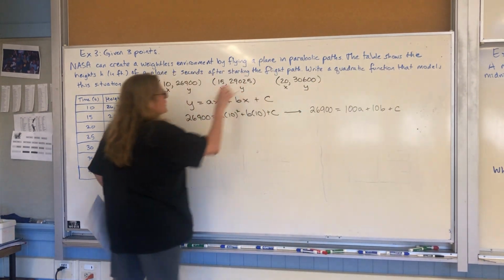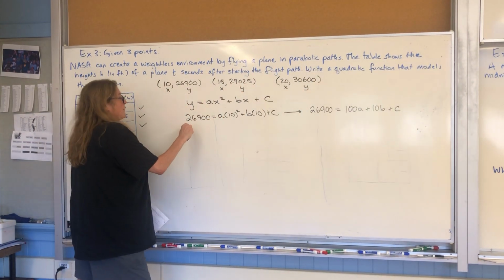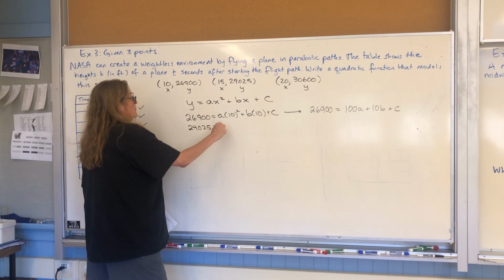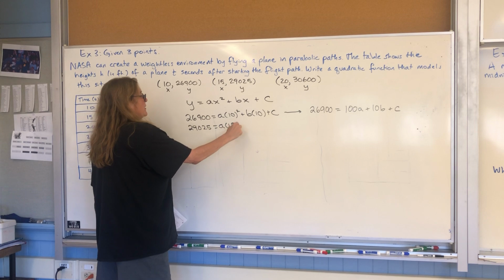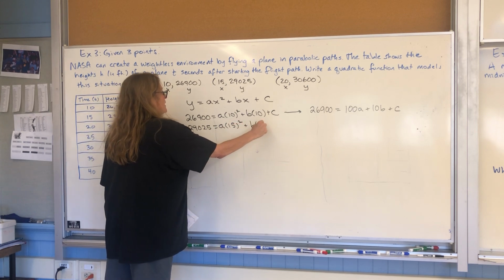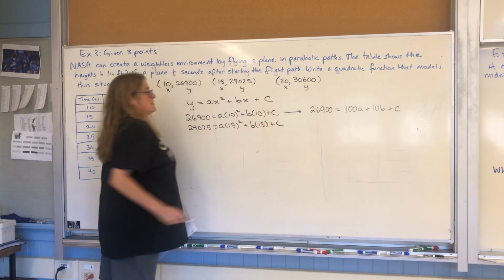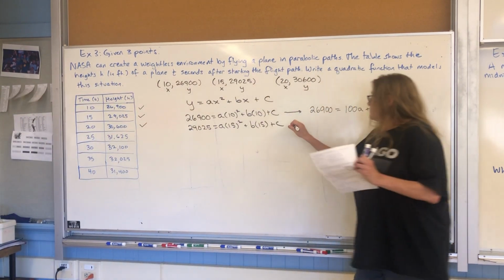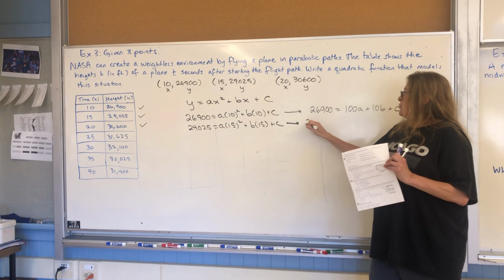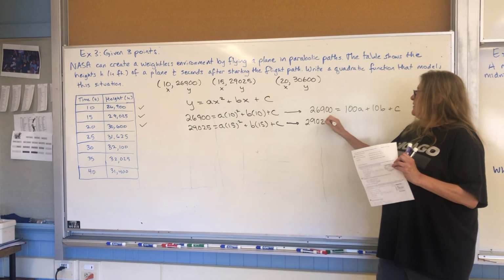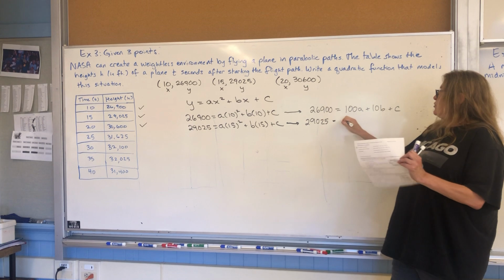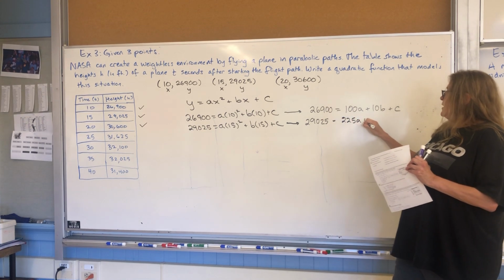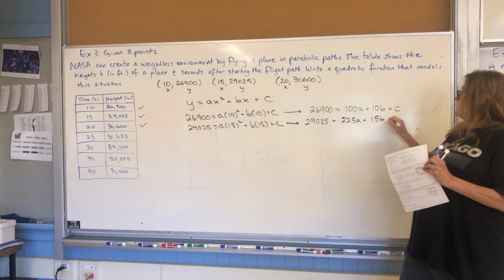Let's do the same thing with the second point. We have 29,025 equals a times 15 squared plus b times 15 plus c. Okay, let's neaten that up. We end up with 29,025 equals 225a plus 15b plus c.